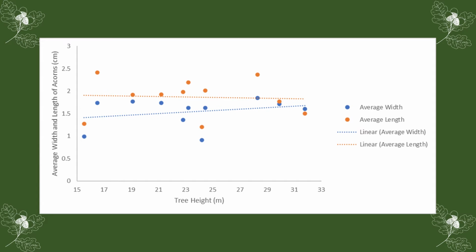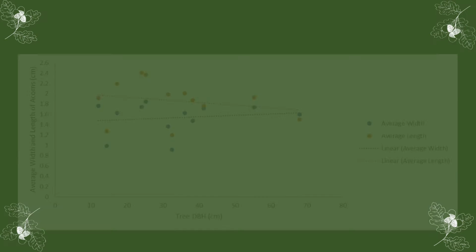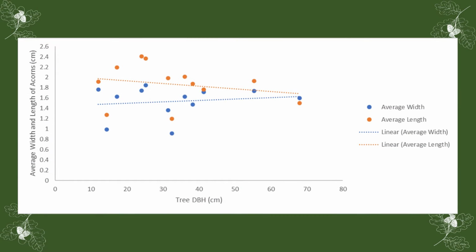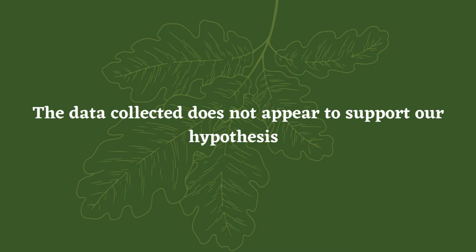The hypothesis is also not supported by the data for length and width. Tree height has almost no correlation with length or width, in fact. More data points are needed to establish whether the slight correlation has any statistical significance. Tree DBH reflected the same pattern, but acorn length had a slightly stronger negative correlation. Overall, the data collected does not appear to support our hypothesis.